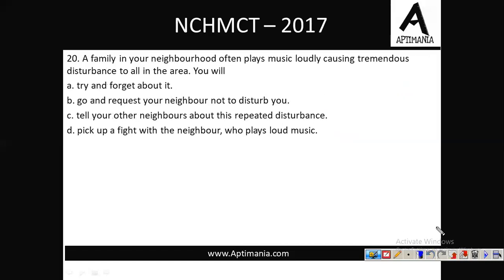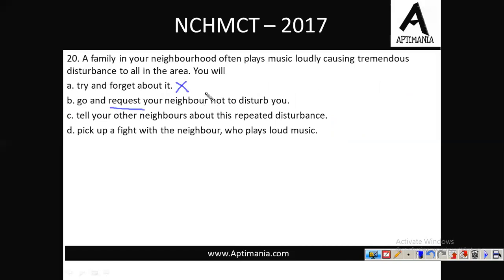Moving to question number 20. A family in your neighborhood often plays music loudly, causing tremendous disturbance to all in the area. What will you do? Try and forget about it? No. Now this is something which is causing trouble to you, right? तो हमें उसको भूल नहीं जाना चाहिए. Simply no. Go and request your neighbor not to disturb you.